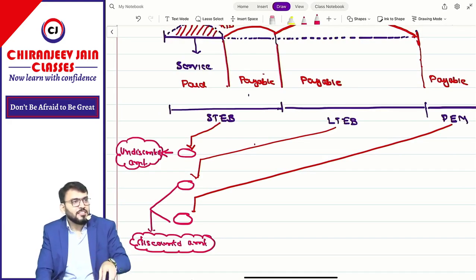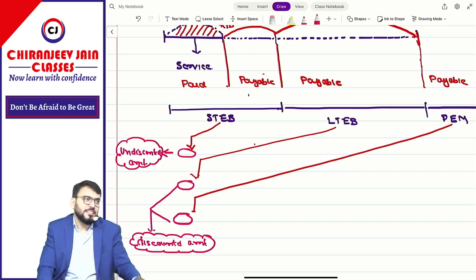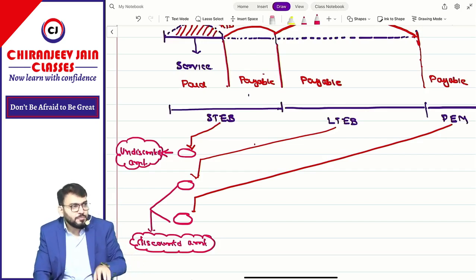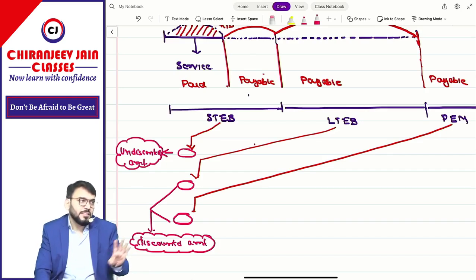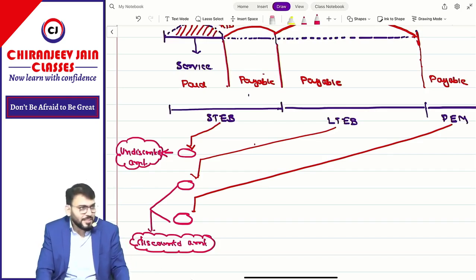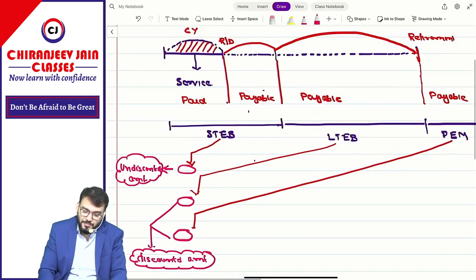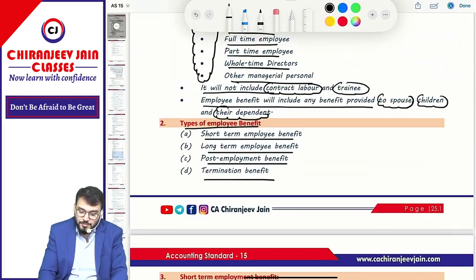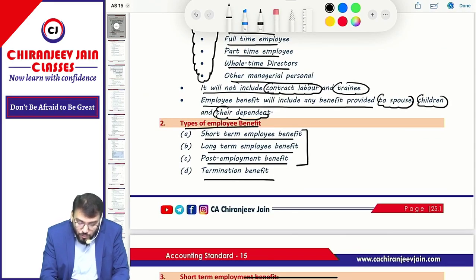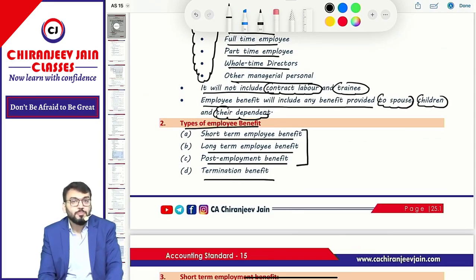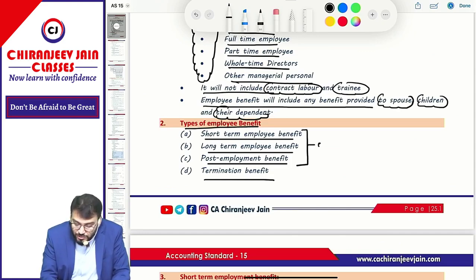Correct. This AS also we are doing for the first time in CA Inter. This AS is introduced for the first time in the CA Inter syllabus. Correct? Okay. Understood. This means can I say this short term employment benefit, long term employment benefit and post employment benefit arise due to what?